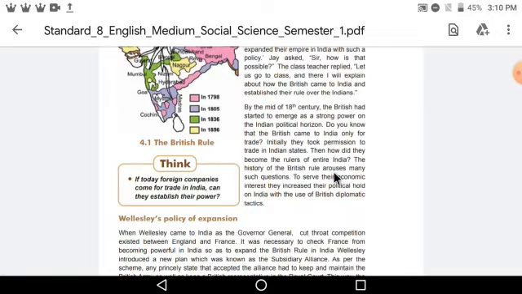To serve their economic interests, they increased their political hold on India with the use of British diplomatic tactics. Slowly, as they got the permission, they started to increase their economic as well as political power with their diplomatic tactics, which means their skill of breaking relations. They started destroying the relations of the Indians, broke down the unity of Indians, and started ruling over India.